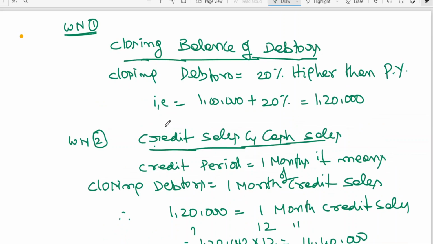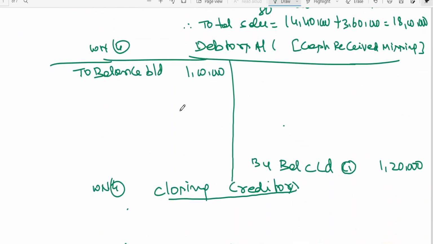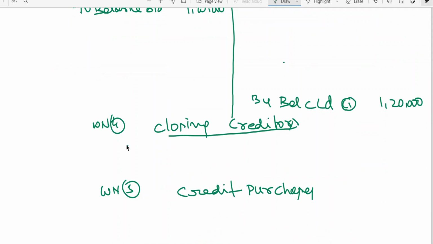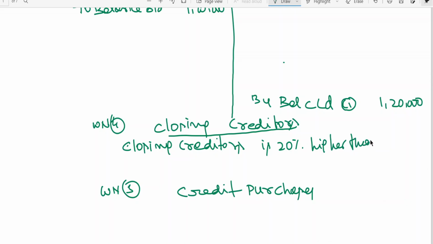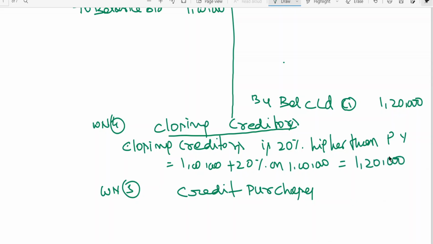Whatever I have written here, closing creditors is 20% higher than the previous year. That is equal to 1 lakh plus 20% on 1 lakh, which is equal to 1 lakh 20,000.